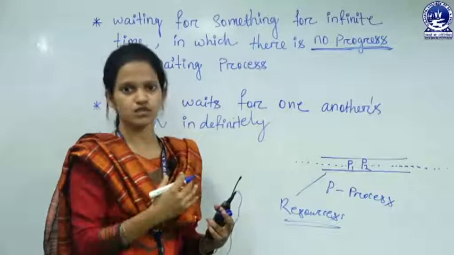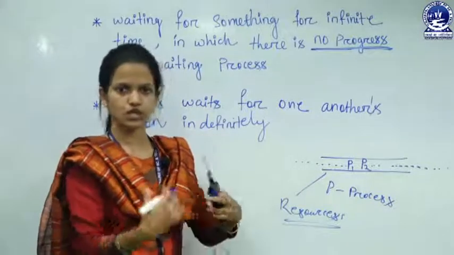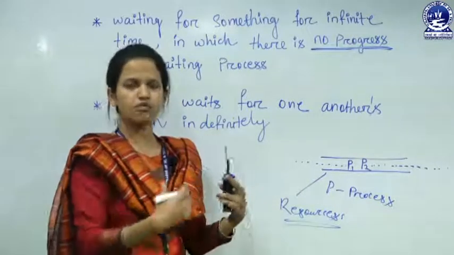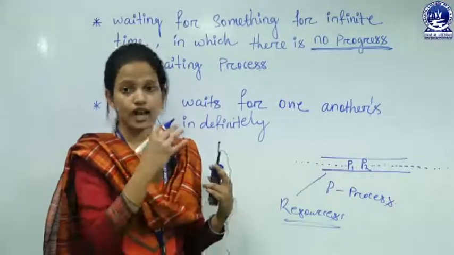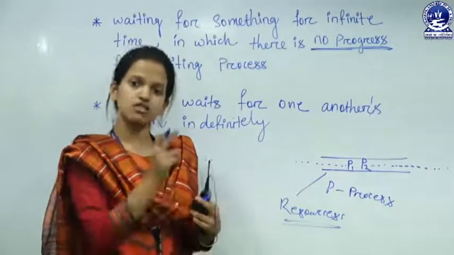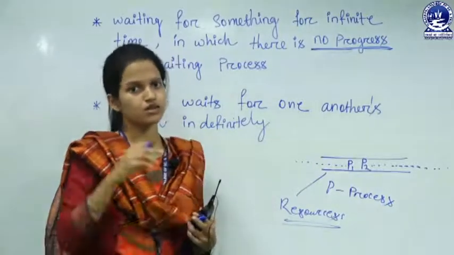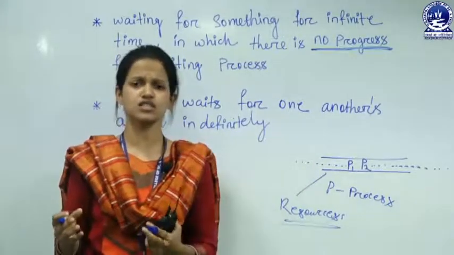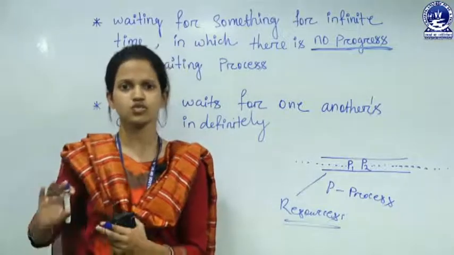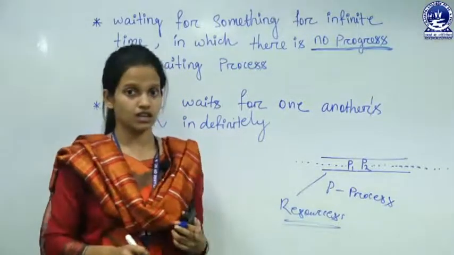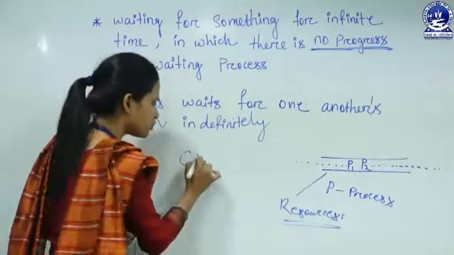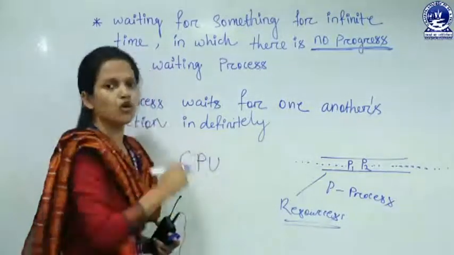The higher priority processes execute and go to the terminate state, and more processes keep coming, and they are higher priority processes. Because of these higher priority processes, lower priority processes are just in the waiting state. But we cannot say that there is a deadlock, because the CPU itself is in progress.